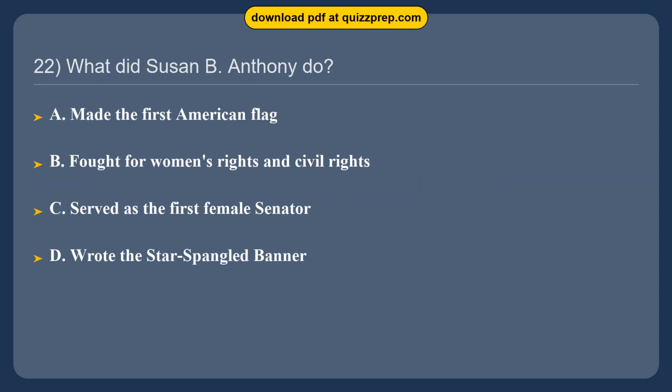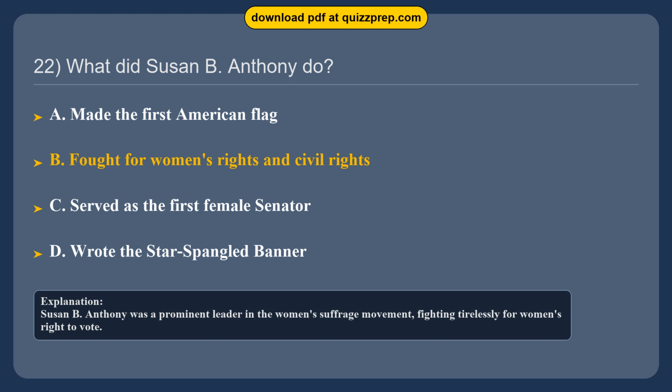Question 22. What did Susan B. Anthony do? Option A. Made the first American flag. Option B. Fought for women's rights and civil rights. Option C. Served as the first female senator. Option D. Wrote the Star-Spangled Banner. The correct answer is option B. Fought for women's rights and civil rights. Susan B. Anthony was a prominent leader in the women's suffrage movement, fighting tirelessly for women's right to vote.